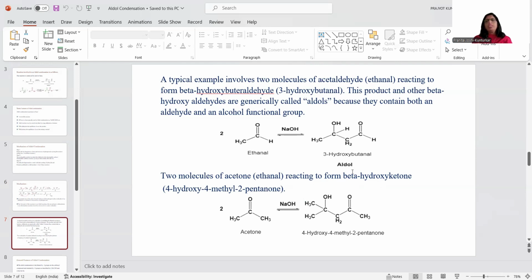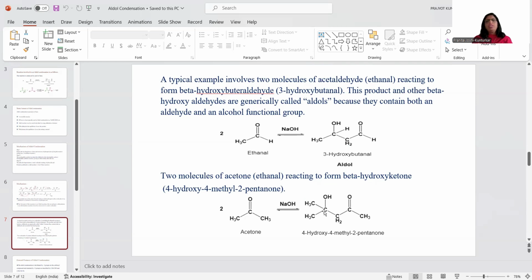Now see here, what is the difference between the first product and the second product? Here, this is the aldehyde group CHO, and in the below product, this is COCH3, that is a ketonic group. When the hydrogen of the aldehyde is replaced by an alkyl group, it is converted into a ketone. So two molecules of ketone react with each other in the presence of sodium hydroxide, and it is converted into beta hydroxy ketone.